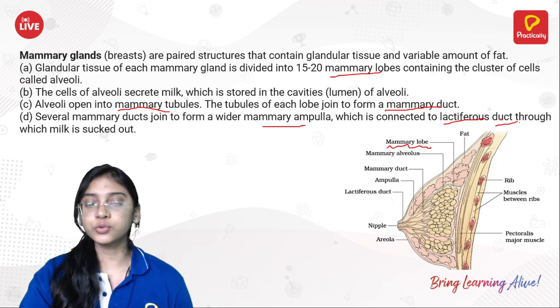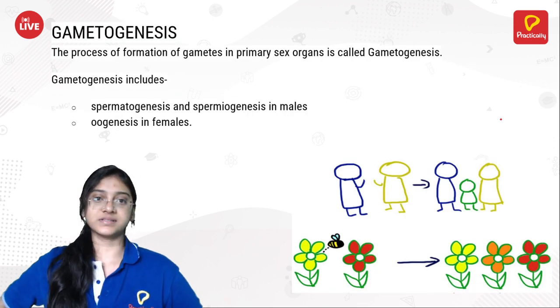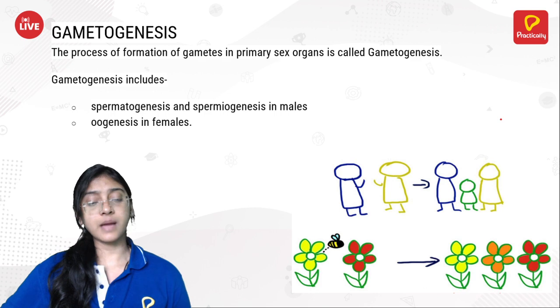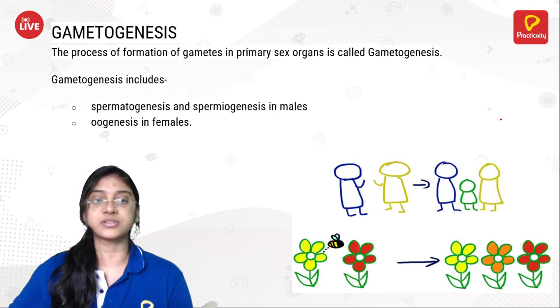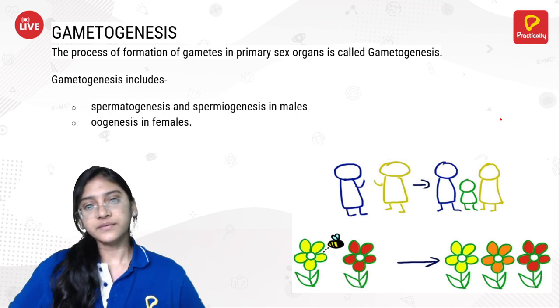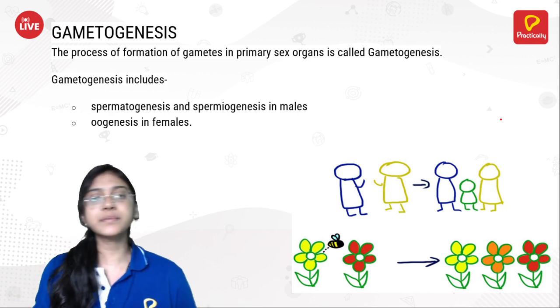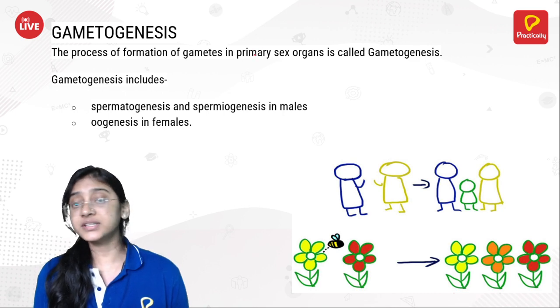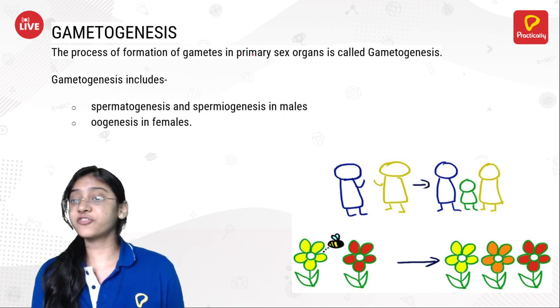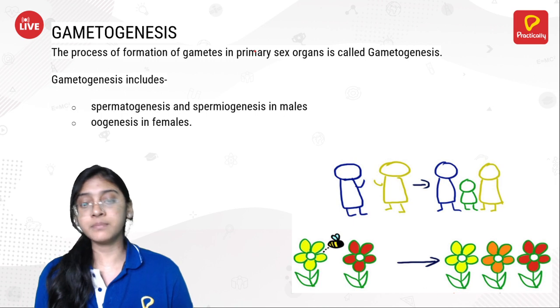So now let's move to gametogenesis. As the name says, gametogenesis is nothing but the genesis of gametes, that is production, formation of the gametes, which is always going to happen in the primary sex organ, that is in the testis and ovary. So the primary sex organ in the female is the ovary, in the case of male it is the testis. I hope you all remember.